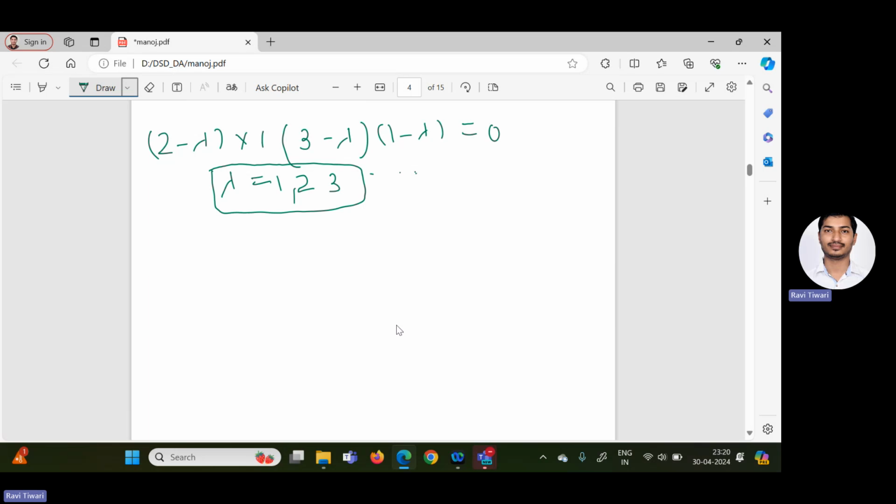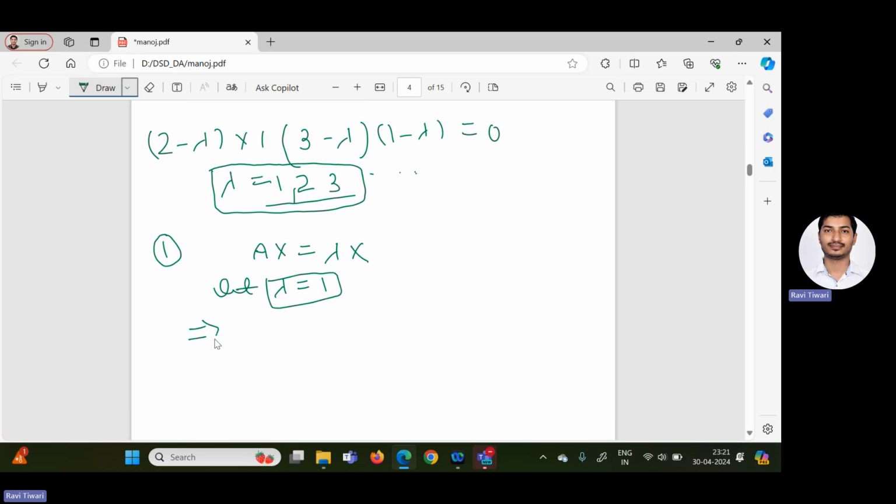Now next is how to calculate eigenvector. So again for eigenvector, we have to apply the concept of what eigenvector and eigenvalue are. Again we can solve by the given definition Ax equal to lambda x. So because we are getting three eigenvalues, along with each eigenvalue we have to calculate the corresponding eigenvector. So first let us assume that we have to calculate the eigenvector corresponding to lambda equal to 1.